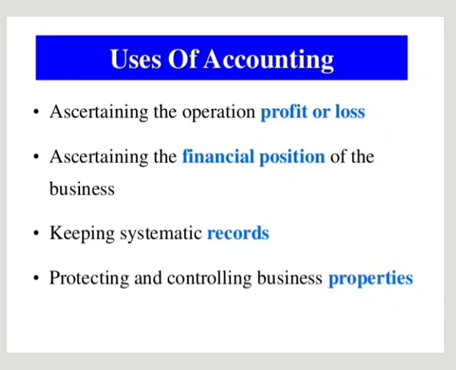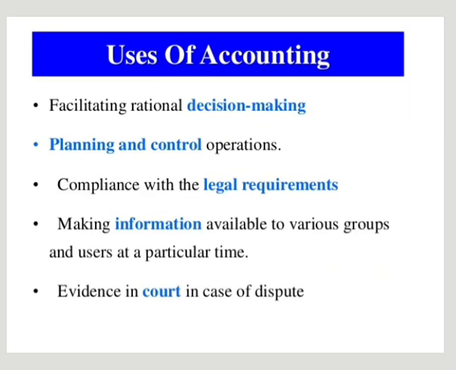We may know the financial position of the business from the balance sheet of the concern. Then, keeping systematic records. The next use is protecting and controlling business properties. If we maintain proper records, then only we can protect and control the business properties.